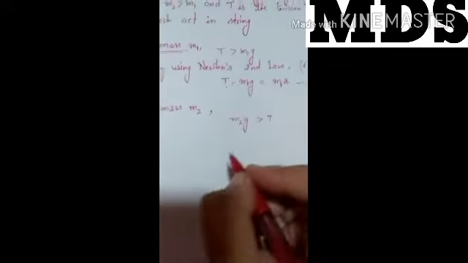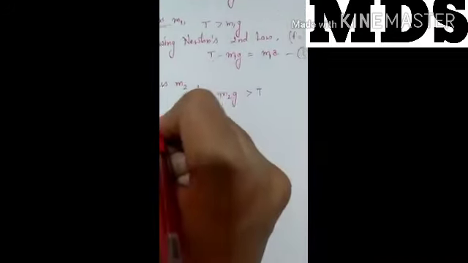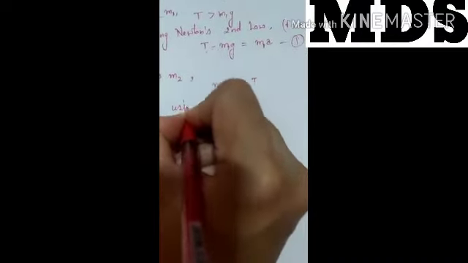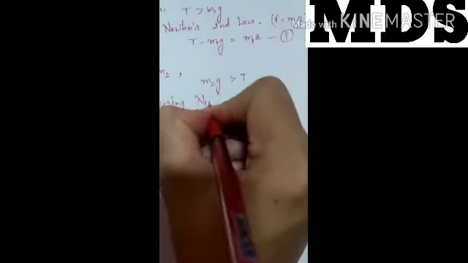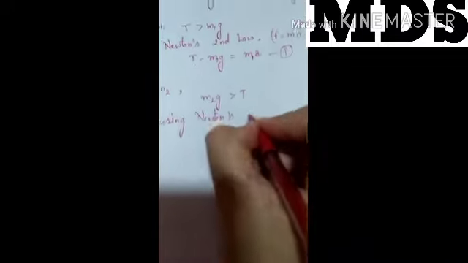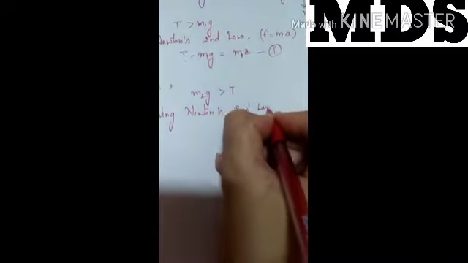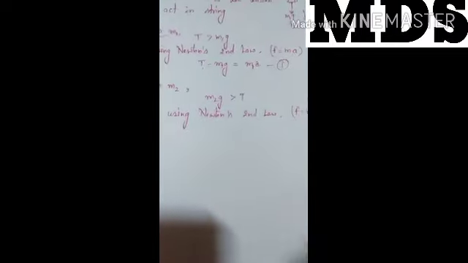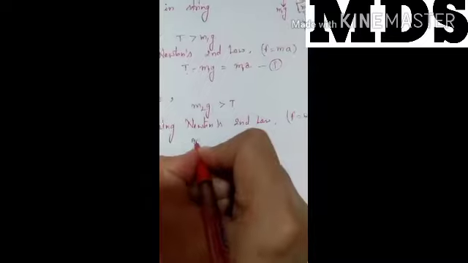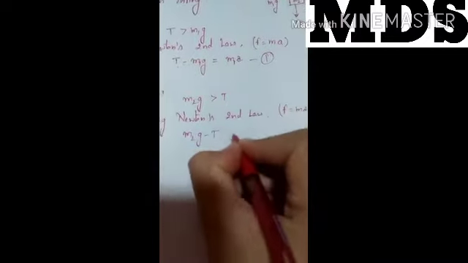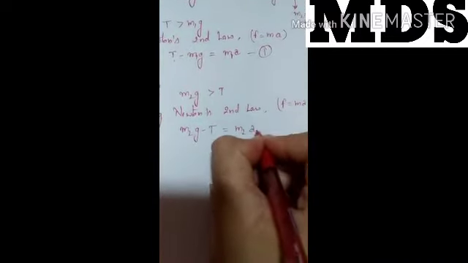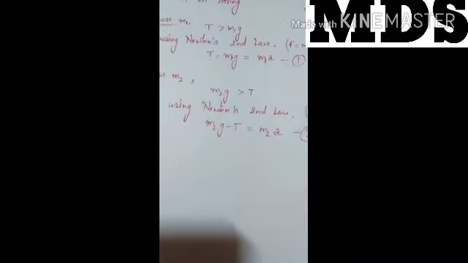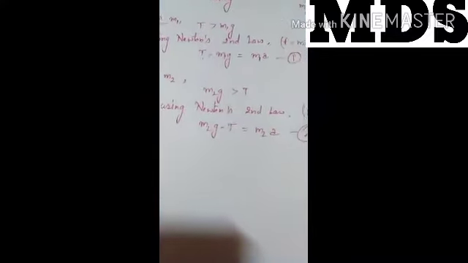Clear? Then again by using Newton's second law, F equal to ma, we will follow it. Then we can write m2g minus T equal to m2a, that is the second equation. Clear? Now how can we find a?